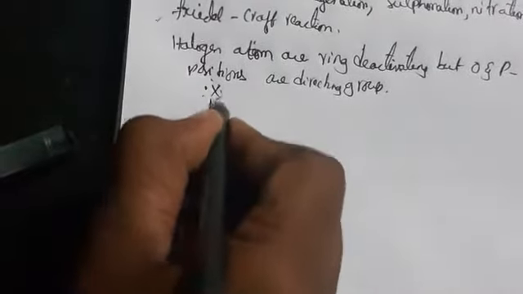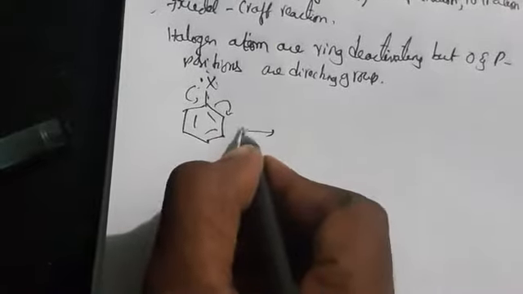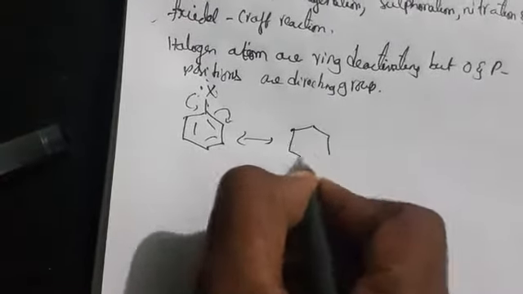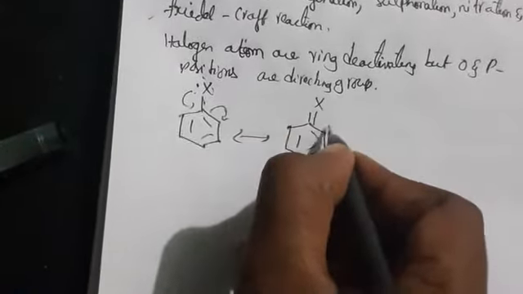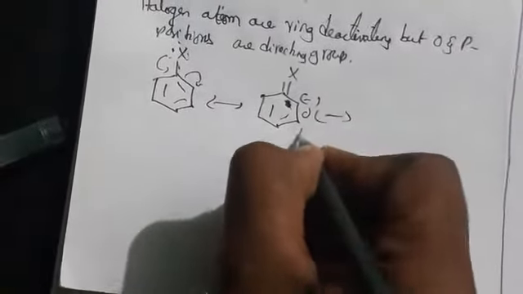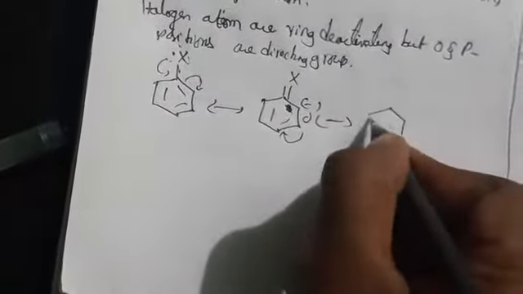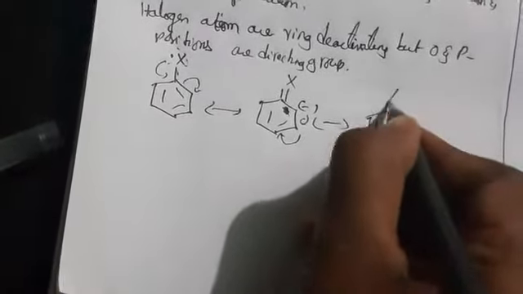Due to the lone pair of electrons, as we saw in the previous class, by drawing resonance structures we get a double bond to X and a minus charge on the ring. This bond will turn, and this carbon gets the minus charge, giving a double bond to X again.